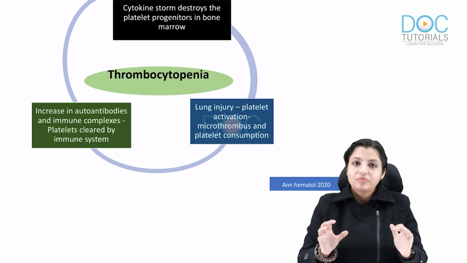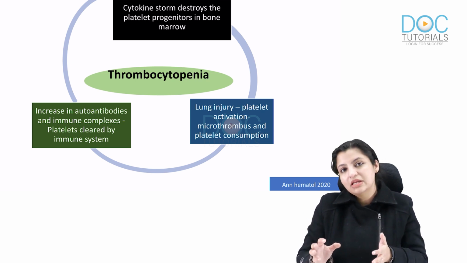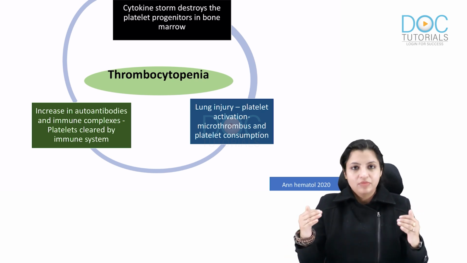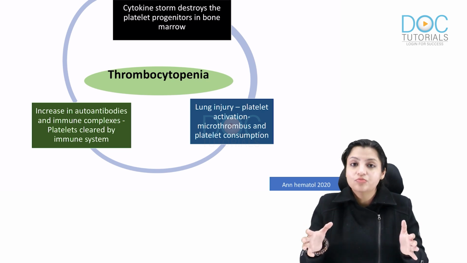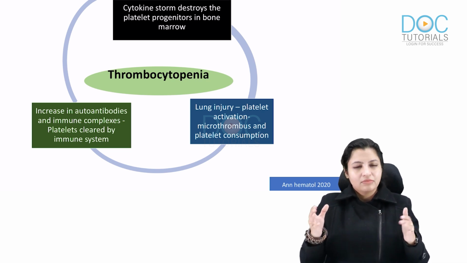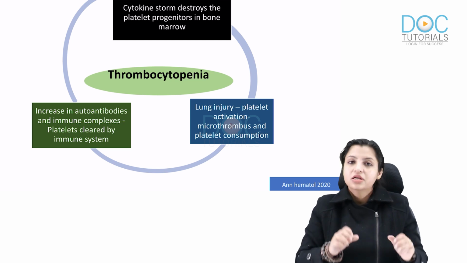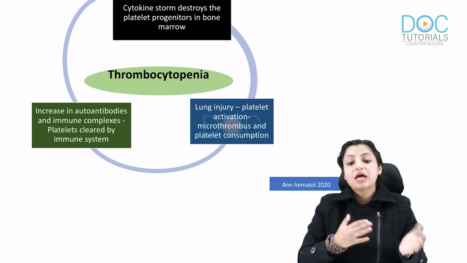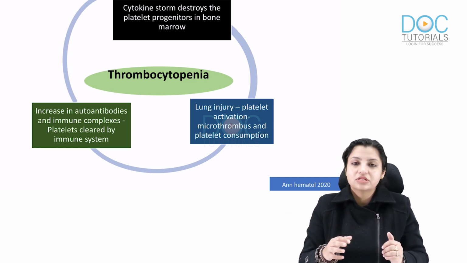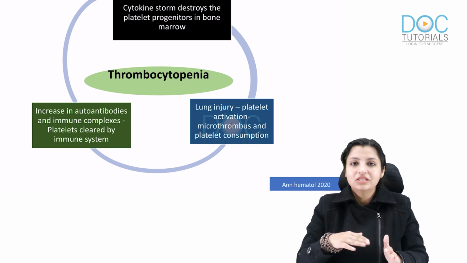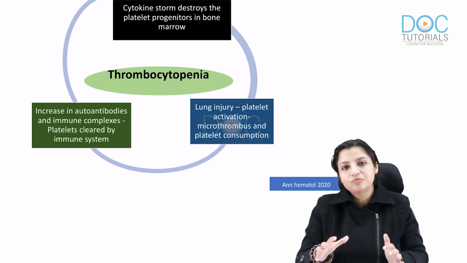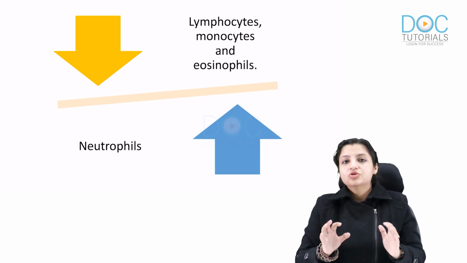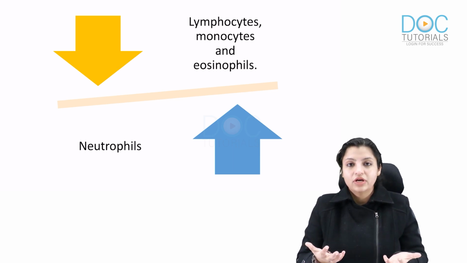Second, what happens is lung injury, which we will see later, and it consumes platelets. Here we have hyaline membrane disease where fibrin and platelets are consumed, so the patient automatically presents with mild thrombocytopenia. And third, there is an increase in antibodies against platelets, which are rapidly cleared by the spleen. So again, it presents with thrombocytopenia. All these three events account for the thrombocytopenia that occurs in COVID-19. Now remember, which cell increases in COVID-19?